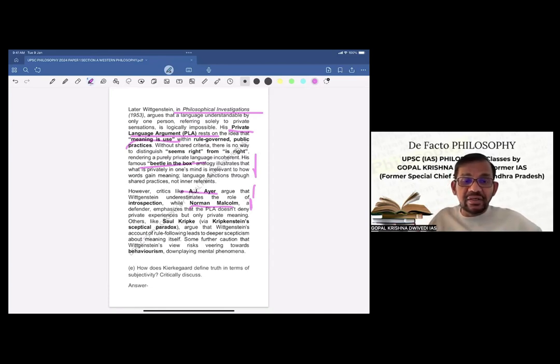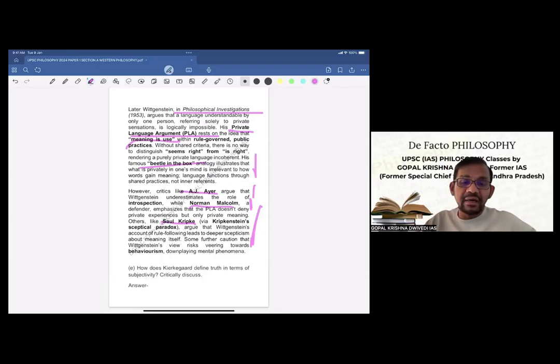Others like Saul Kripke, with Kripkenstein's skeptical paradox, argue that Wittgenstein's account of rule following leads to deeper skepticism about meaning itself. Some further caution that Wittgenstein's view risks veering towards behaviorism, downplaying mental phenomena. So this is again the critical evaluation of Wittgenstein's doctrine. So this completes this question. Now let us go to the next one.